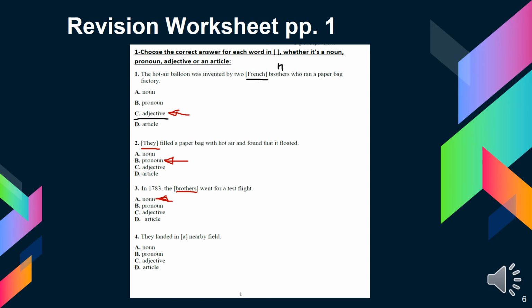Yes, let me underline it first. That's better. Okay, number 4. They landed in a nearby field. So what is a? This is very easy. Yes, it's an article. Okay, so let's move to the other page.